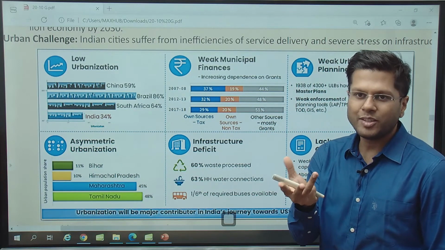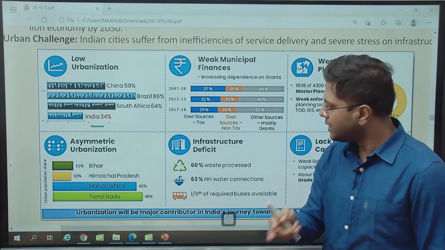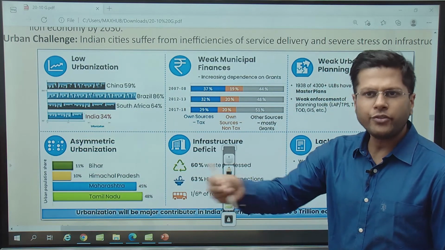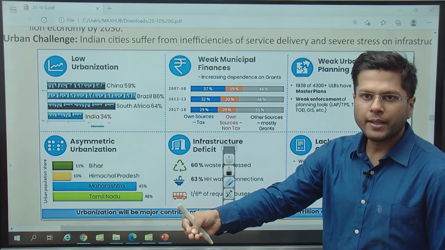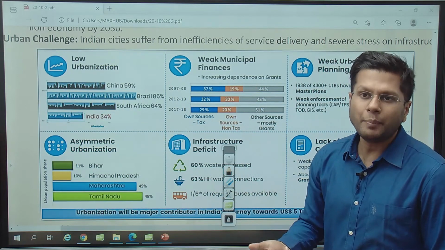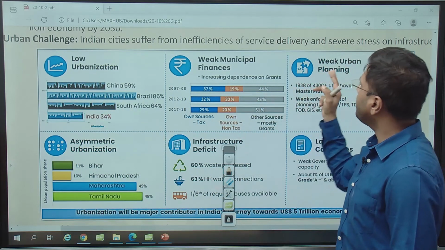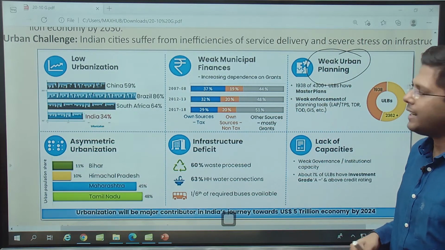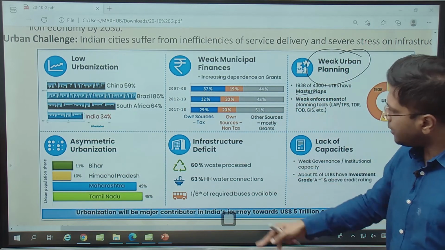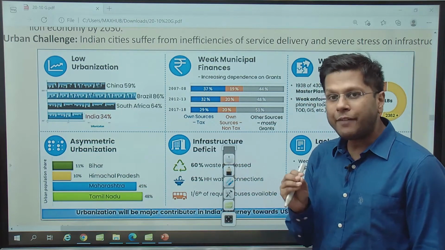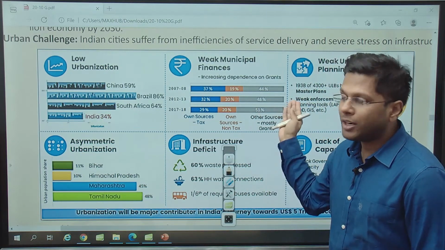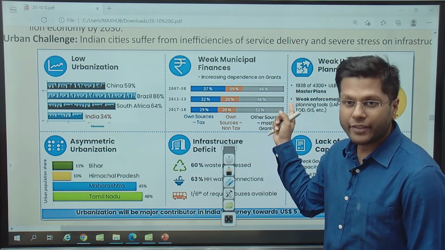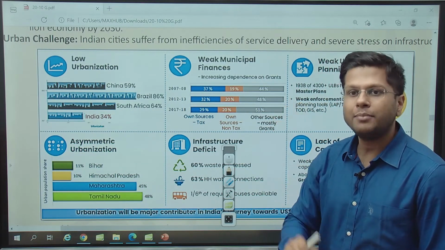But local requirements could actually be very, very different. A local requirement for a city like Mumbai will be very different from that of a city like Pune, but the Maharashtra government has a common plan for all of them. So this is the kind of planning that is not required. We require a down to top approach of planning. Even if you talk about planning, less than half of the urban areas have had master plans created for them. In this context, let me remind you, we have covered the Delhi 2041 master plan.